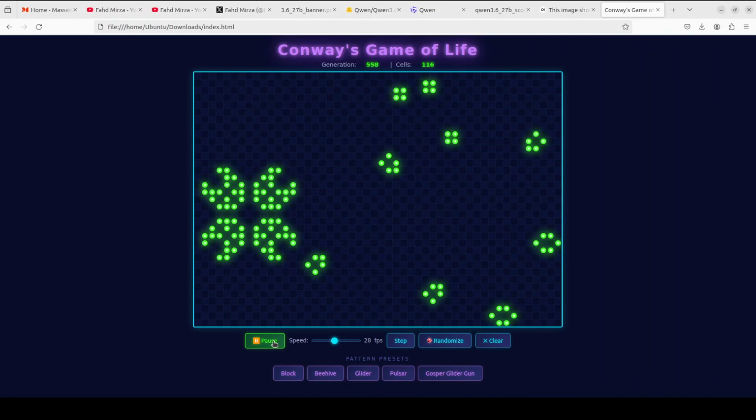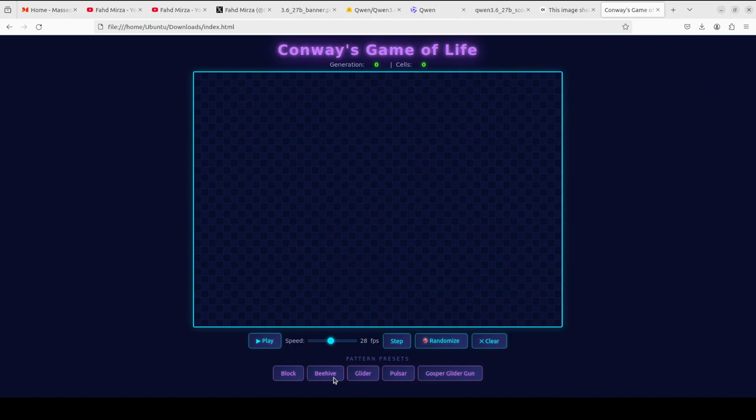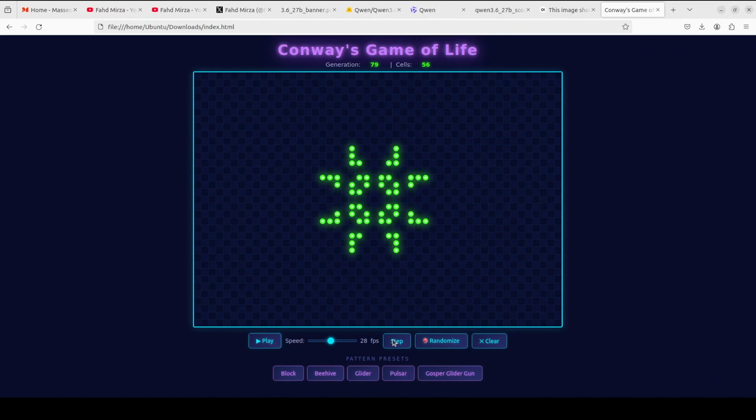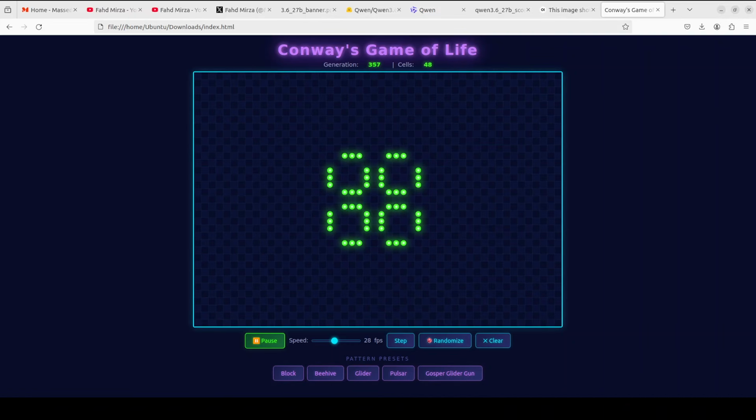So I'm just going to click on pause. Clear is also working. Maybe you can go with beehive or block or glider or pulsar, and then we can just simply click on play. We can pause it and then we can step through it instead of automatic. So this is the Conway's Game of Life. Qwen3.6 27 billion has just generated it in single shot. How cool is that?